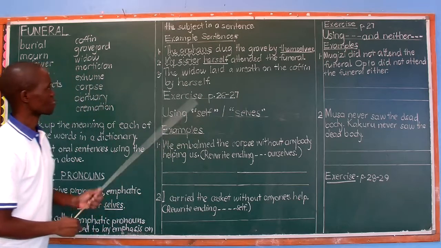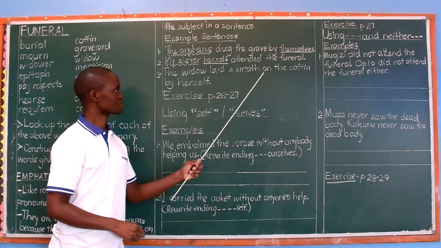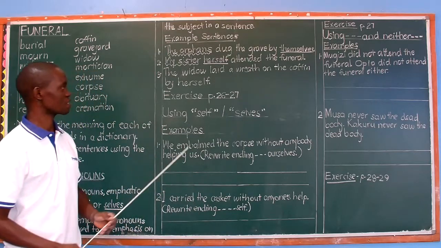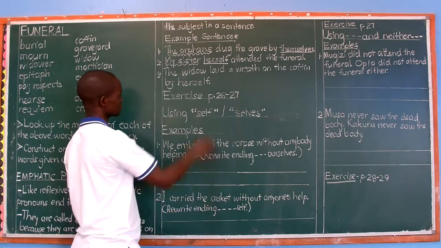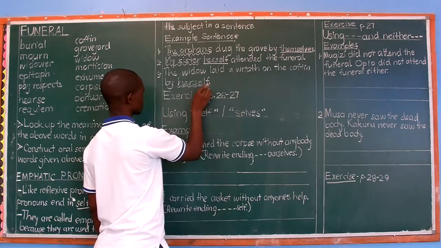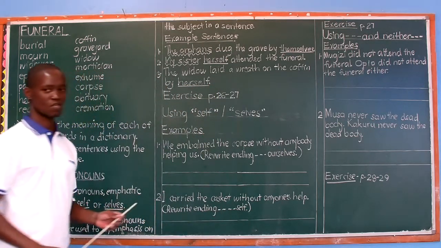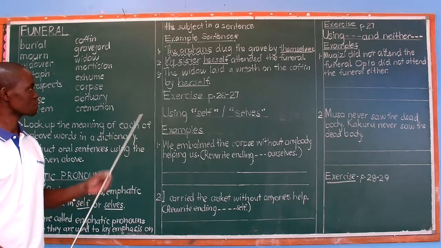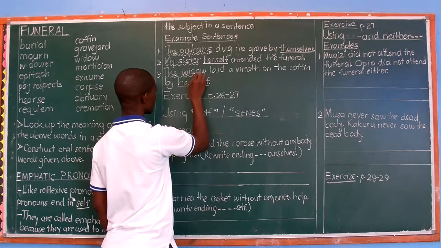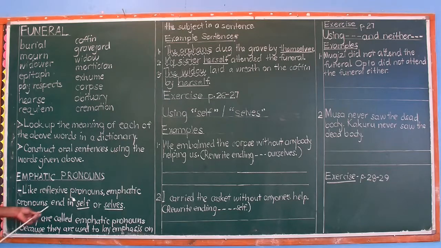So, very clear. Next and last, the widow laid a wreath on the coffin by herself. Where is the emphatic pronoun? The emphatic pronoun here is herself. Then, on which noun is it laying that emphasis? On the noun, the widow. A woman who has lost her husband is a widow.